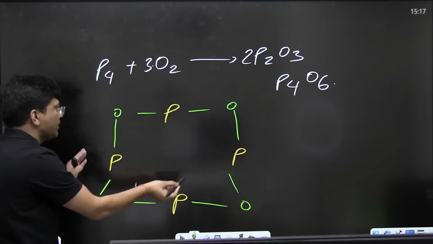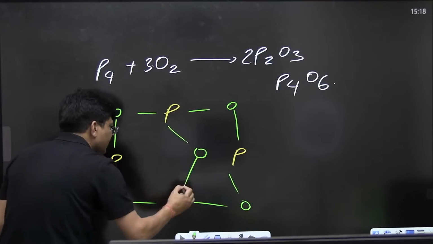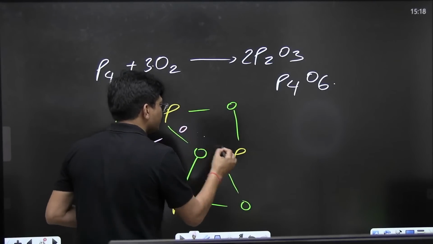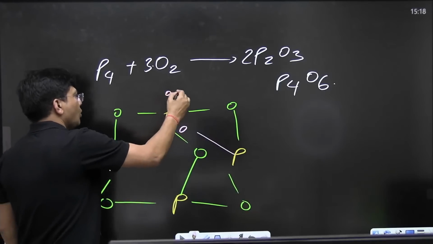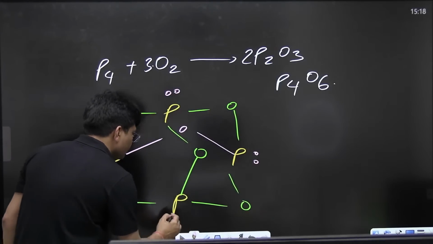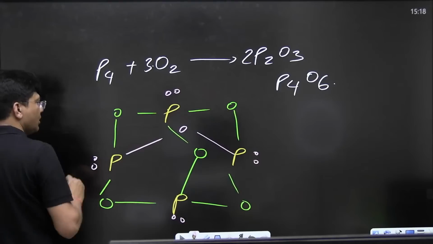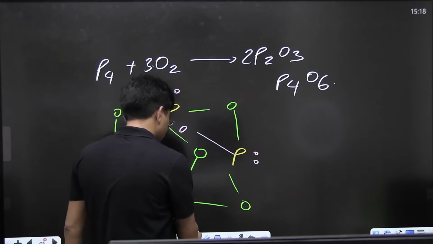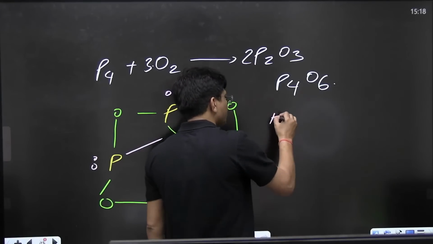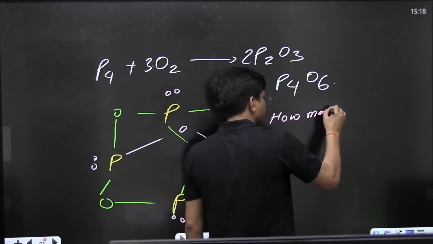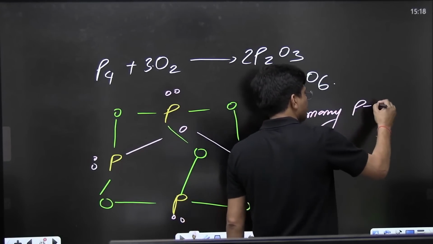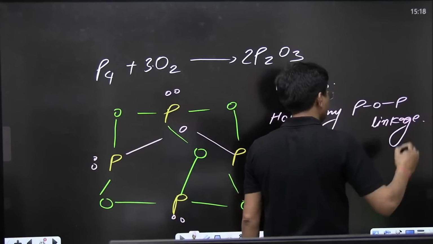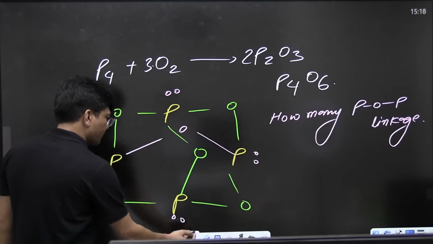Once the PP has become POP, it has got relaxation in the angle strain. Can you see? Still a lone pair is there on phosphorus. So, the examiner will ask you a question: how many POP linkages are there? First question arises, how many POP linkages? Just find out the answer.